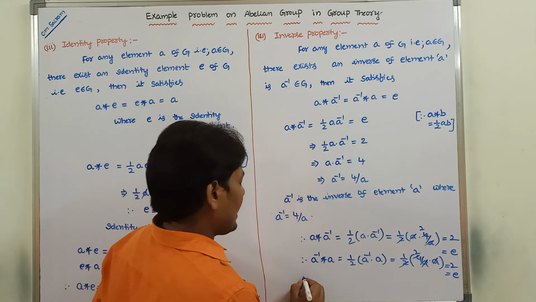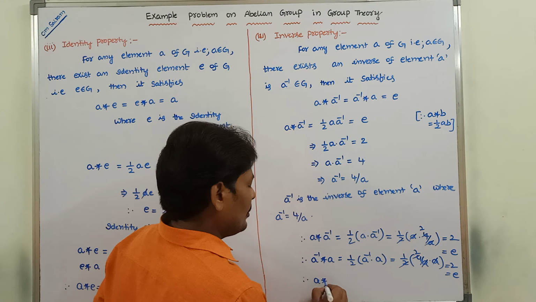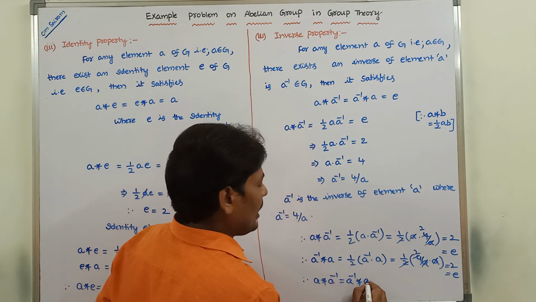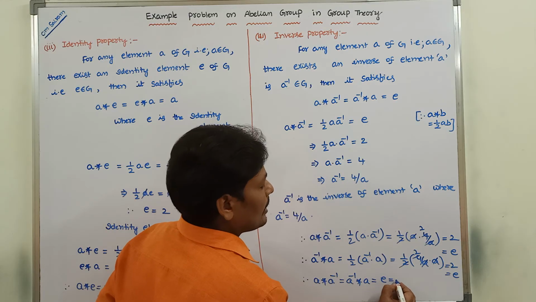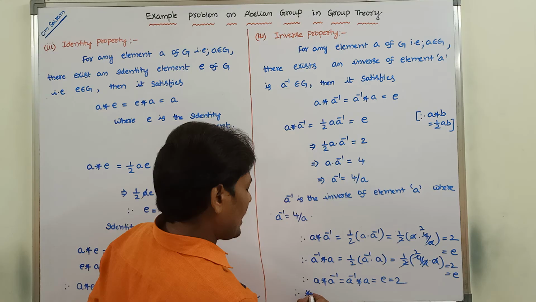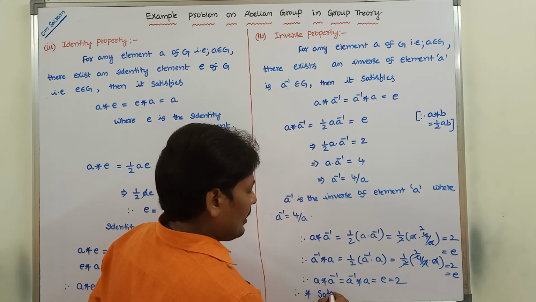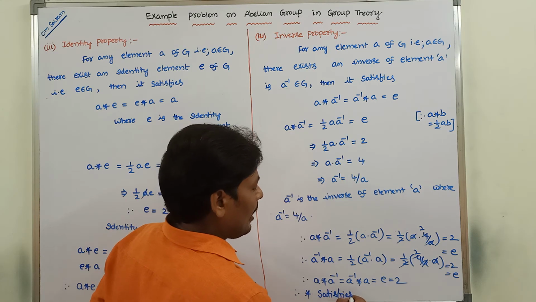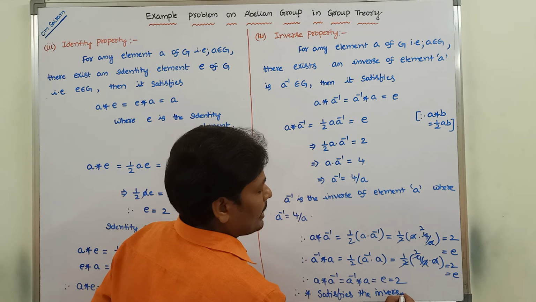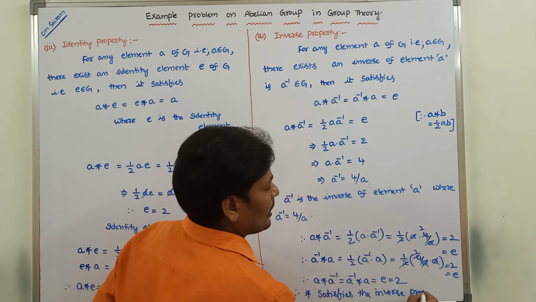Therefore it satisfies a * a inverse = a inverse * a = e, that is equal to 2. Therefore star satisfies the inverse property.